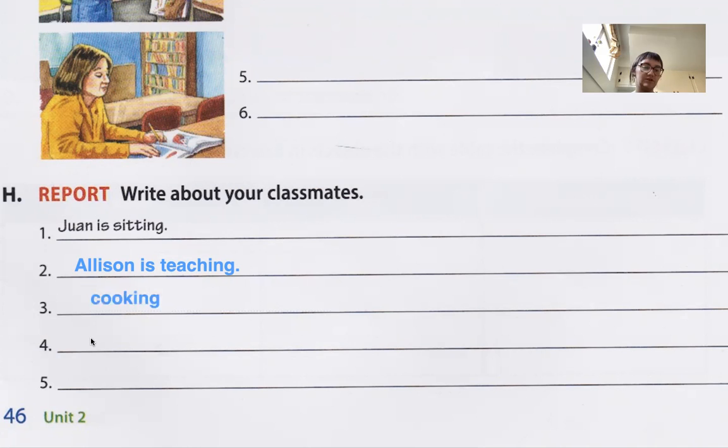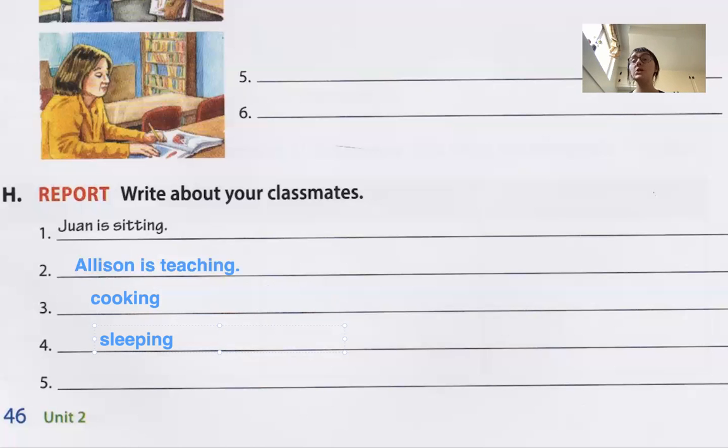So here's another one we can do, sleeping. Cook and cooking, it means the same thing in the sense that it's the same action, right? Cook, cooking, right?